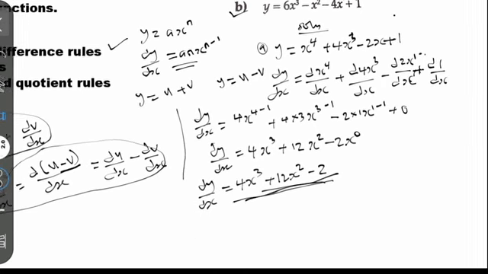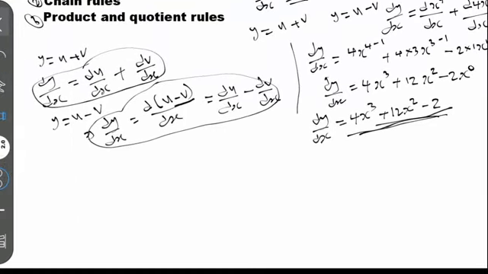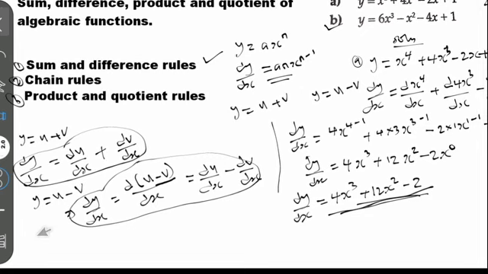This is question B. Let's solve question B. Let me try to write it out here. There's a space here, so I'm going to copy the question. The question says we have y, so let me bring my pen out. We have y is equal to 6s to the power of 3, minus s to the power of 2, minus 4s, plus 1.